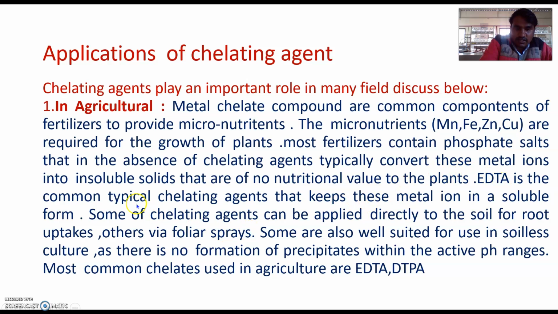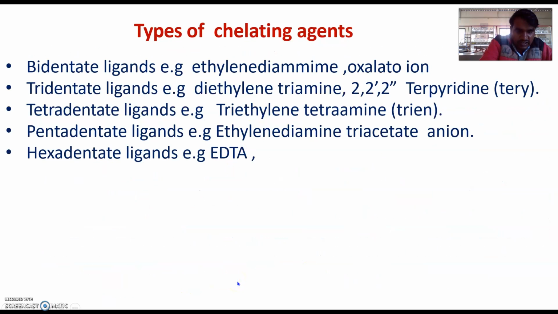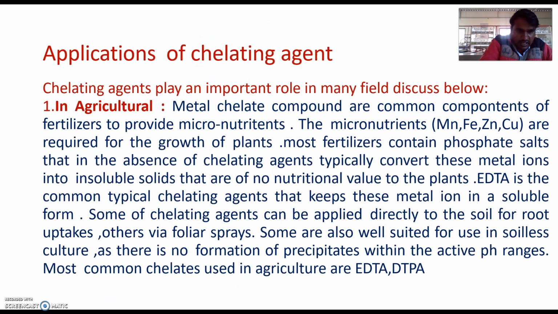EDTA is the typical common chelating agent that keeps these metal ions in soluble form. Some of the chelating agents can be applied directly to the soil for root uptake, others via foliar spray. Some are also well suited for the use of soilless culture as there is no formation of precipitate with the active ingredient. The most common chelate used in agriculture is EDTA, ethylene diamine tetraacetic acid.